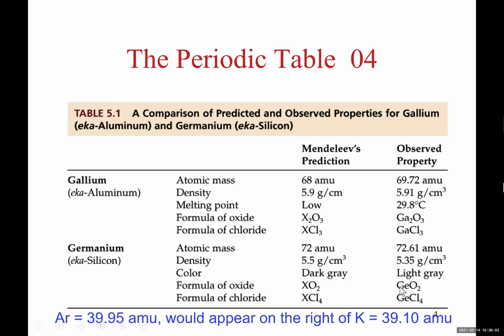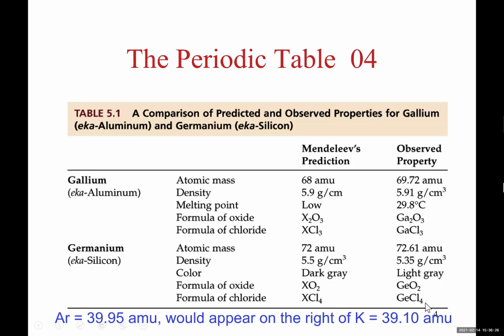In reality, germanium reacted with oxygen to give you GeO2, exactly the same as Mendeleev predicted. And he said this element reacts with chlorine and gives you one atom of metal connected to 4 atoms of chlorine. So the formula should be GeCl4.